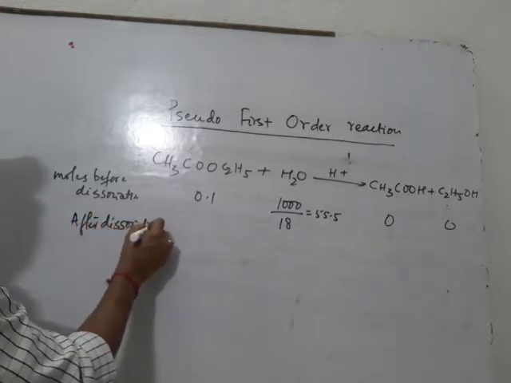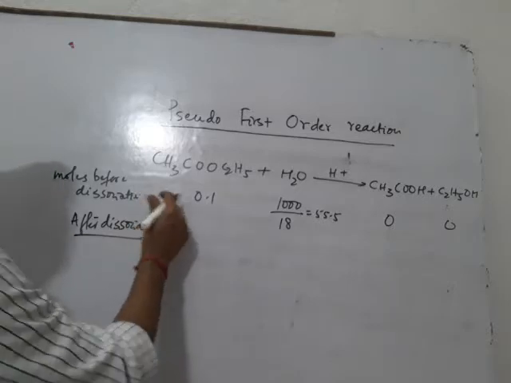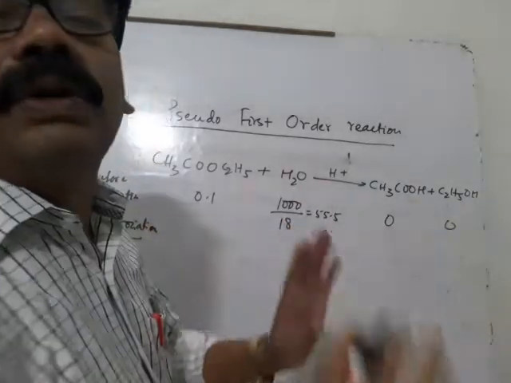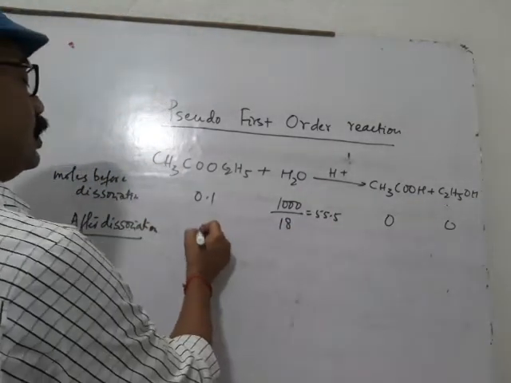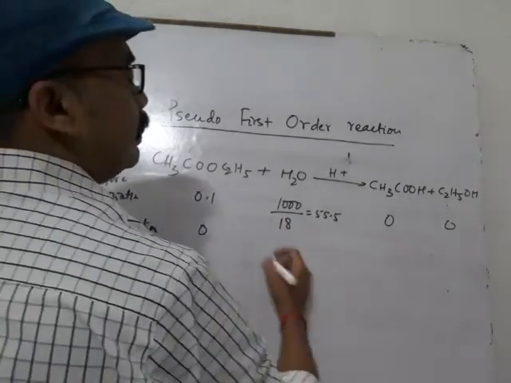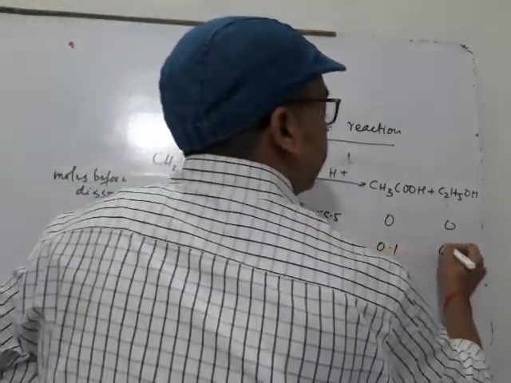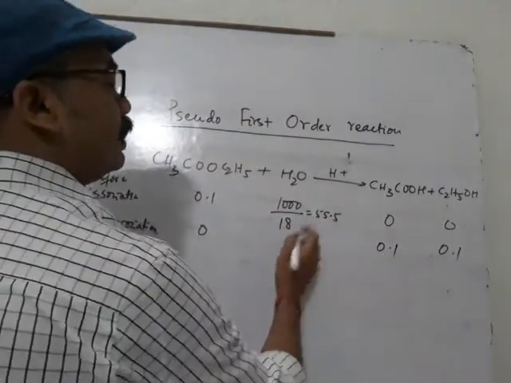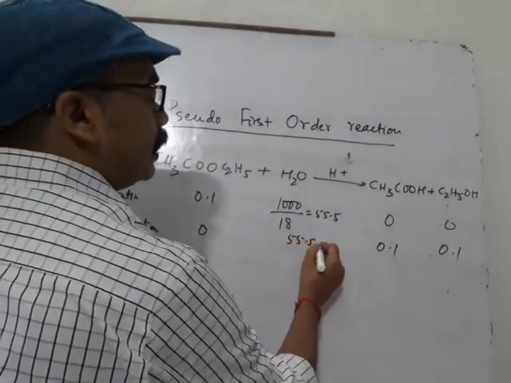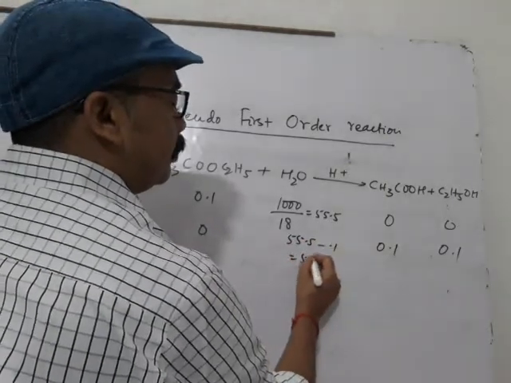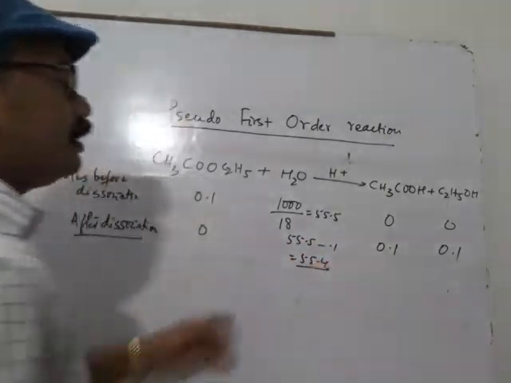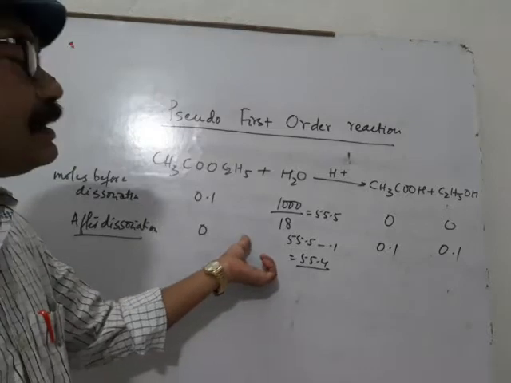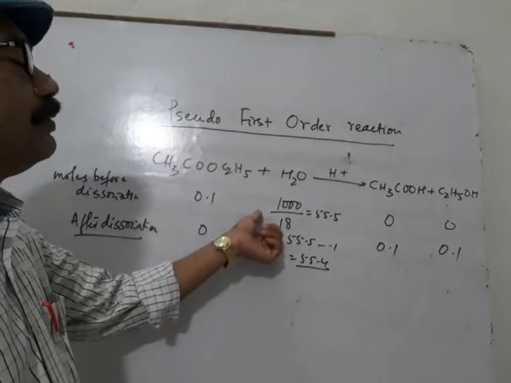After dissociation, suppose that this ethyl acetate is completely hydrolyzed. So 0 moles of this, and 0.1 mole of each product, and the amount of water will be 55.5 minus 0.1, that is 55.4. So there is no considerable, drastic change in the molarity of H2O.